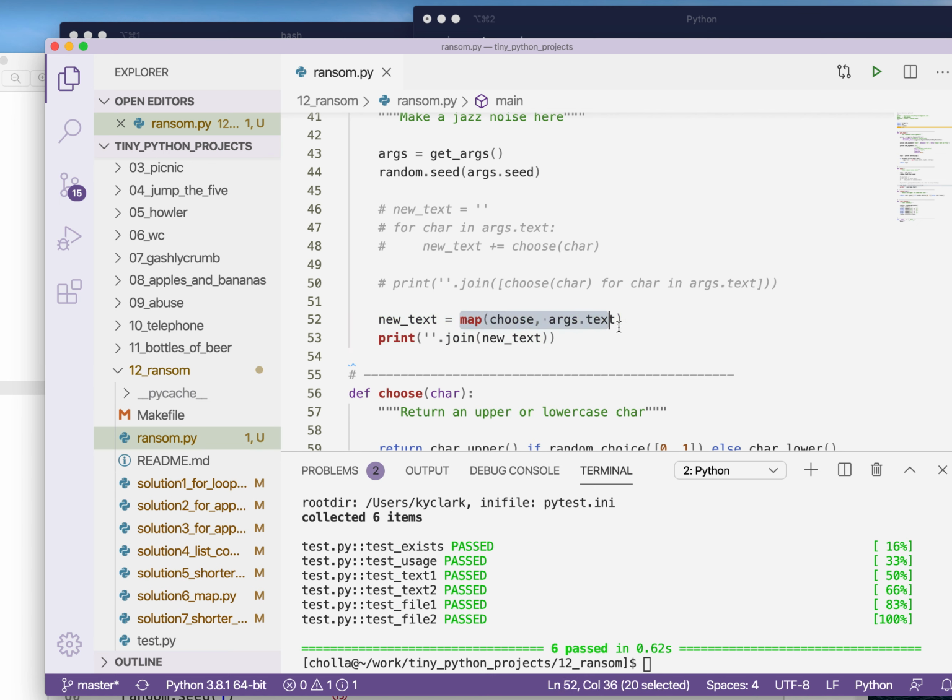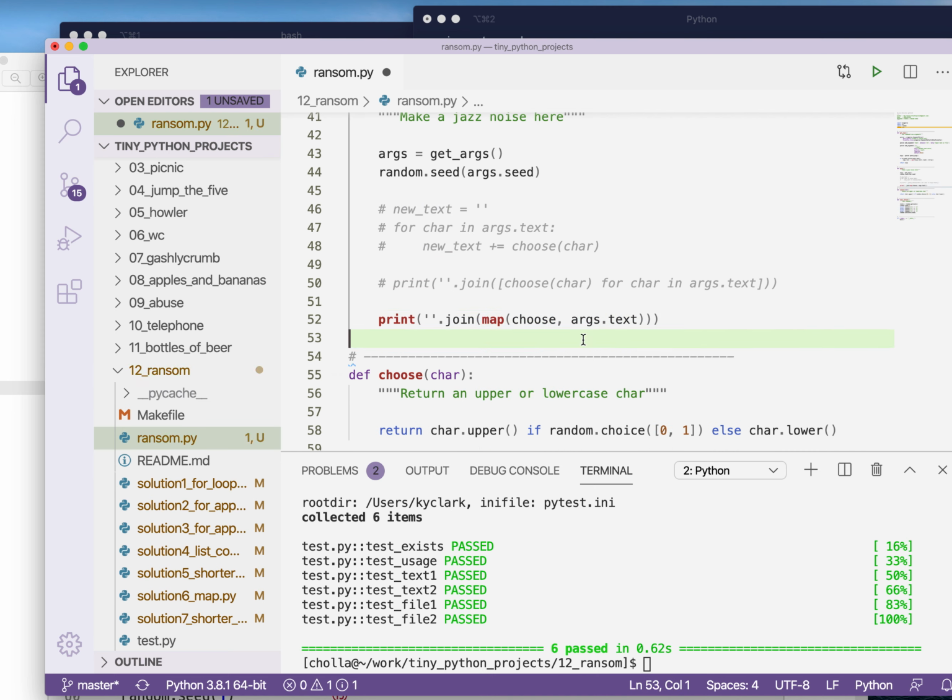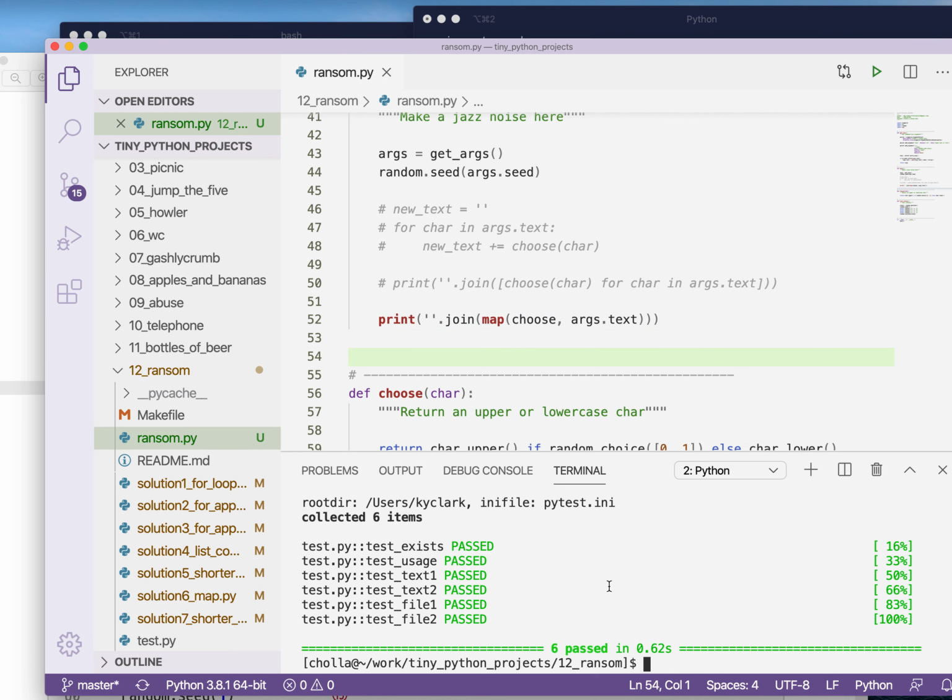So the way I would normally write that would be to not even assign it to a variable and just print that. Print, joining on the empty string, the result of mapping each character from args.text through the choose function. And if I run that, it also will pass the test suite.